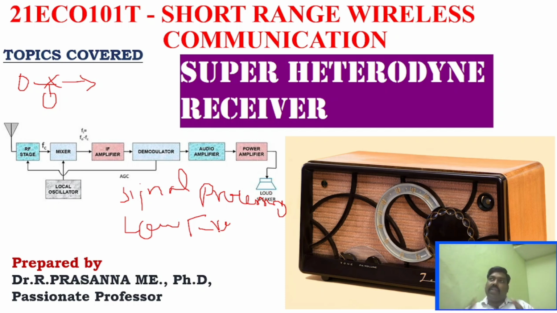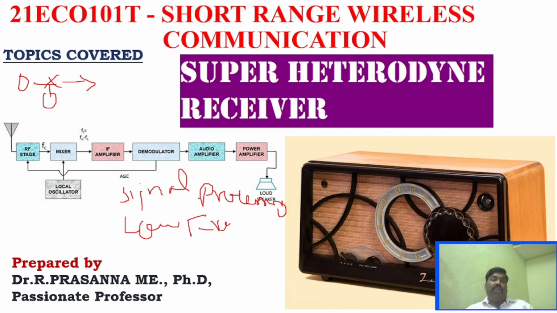Just for an introduction to understand the basic thing. With this basic, you can understand the receiver working. I already discussed about different receivers. Here we will see the working principle of super heterodyne receiver. And as I said, remember these 2 points. That is, signal processing will be convenient at lower frequencies, and similarly signal transmission will be convenient at higher frequencies, right? So with this basics, we will see the working principle of super heterodyne receiver.